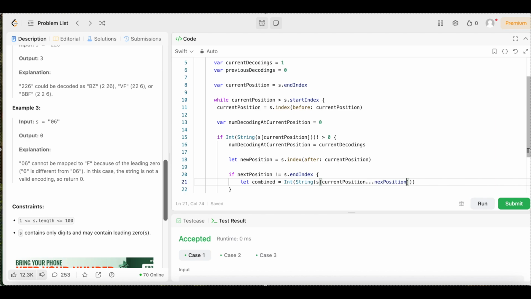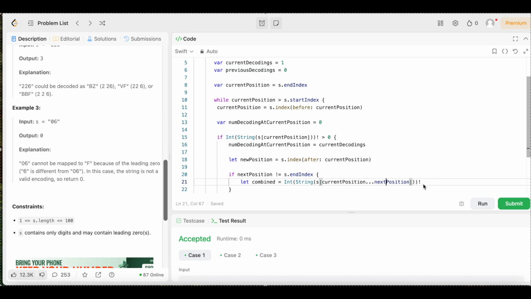Then we're going to come outside of those parentheses, and we're going to put an exclamation point.